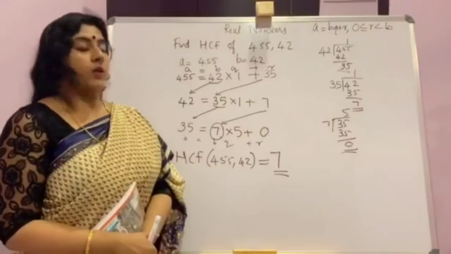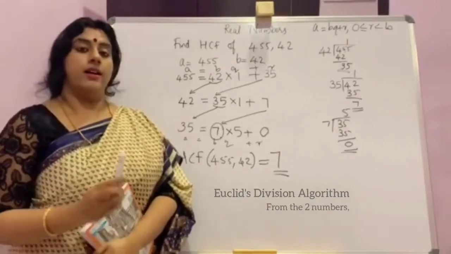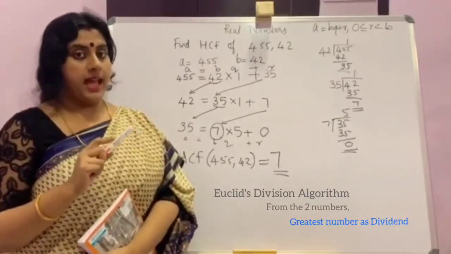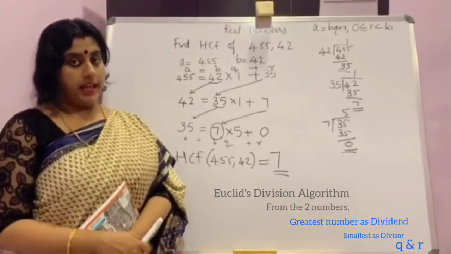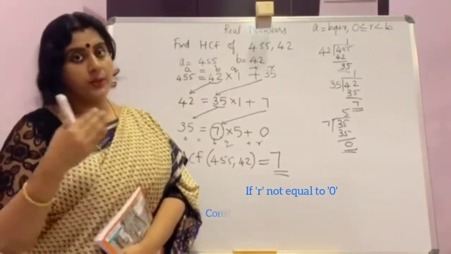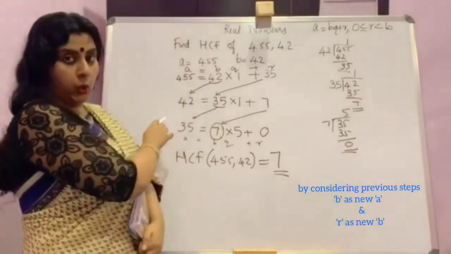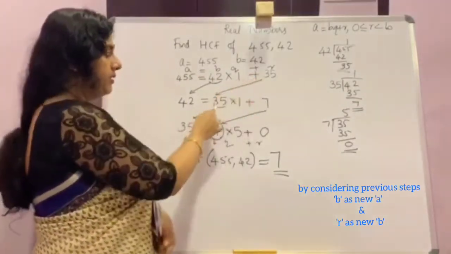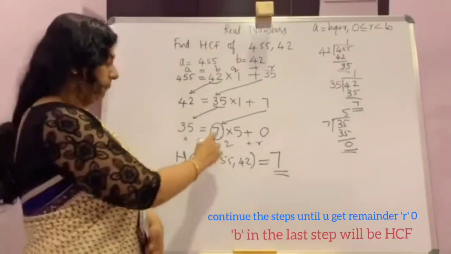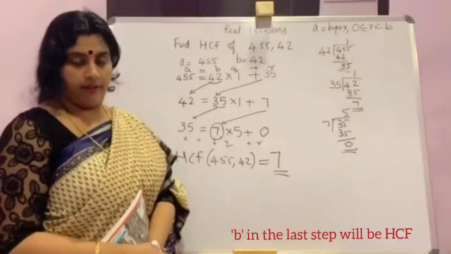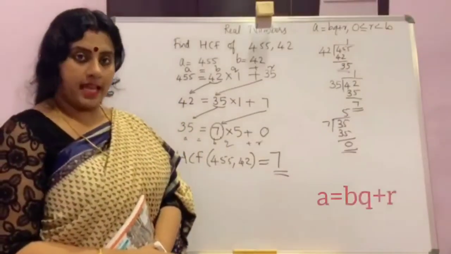In Euclid's division algorithm, you will get two numbers. Take the greatest number as the dividend and the smallest as the divisor. Then divide, and you will get Q and R. If R is not equal to 0, continue the steps, but remember the previous step's B is the new A and the previous step's R is the new B. Again divide, and stop when you get remainder 0. The B in that step is the HCF. Always remember the formula A is equal to BQ plus R.